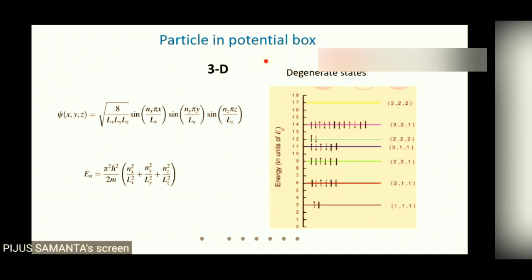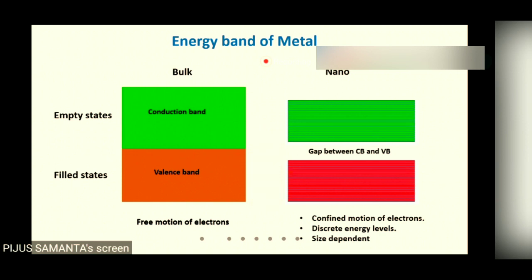This actually affects various properties of the nanomaterials. For a bulk material, we know the conduction band and valence band are superposed, so there is no band gap. So the motion of the electrons is not confined at all. If we study the band structure of the metal, this is the conduction band, this is the valence band, and no gap is there. The valence band is filled and the conduction band is empty, although there are various vacant states. So free motion of electrons occurs, leading to high conductivity.